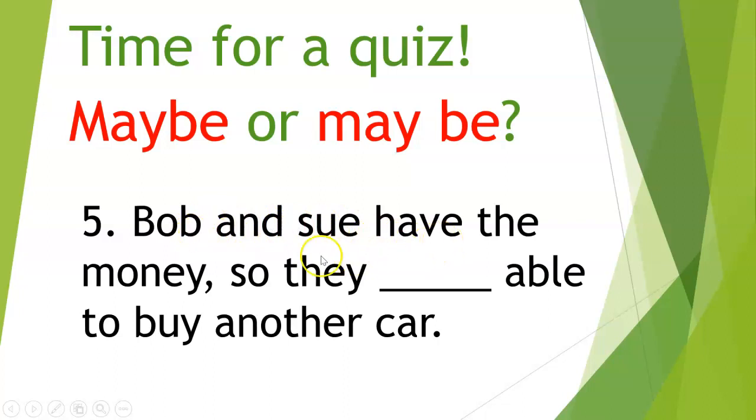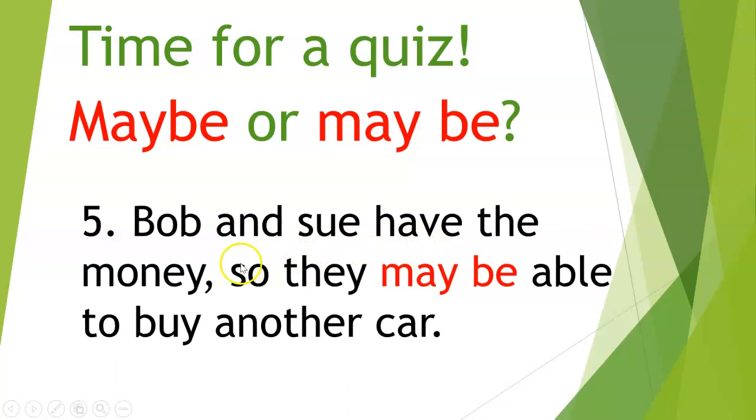Bob and Sue have the money, comma, so they blank able to buy another car. The answer here is may be.